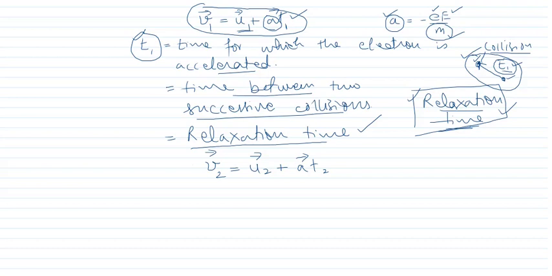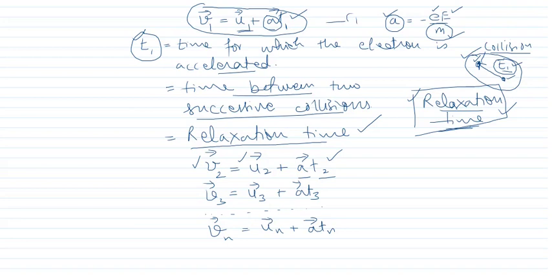I think it is clear what v2, u2, a and t2 are. t2 is the relaxation time for the second one, v2 is the velocity for the second electron, u2 is the initial velocity, and so on. Using the same concept we can write v3 is equal to u3 plus a t3, and this process will go on. For the nth electron, vn is equal to un plus a tn. Now this is equation number 1.